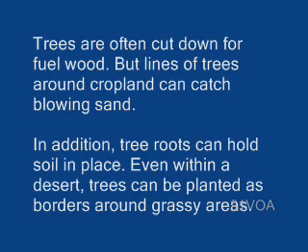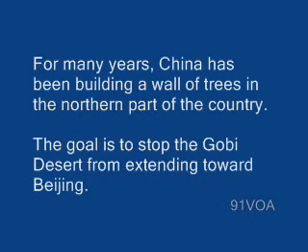Trees are often cut down for fuel wood, but lines of trees around cropland can catch blowing sand. In addition, tree roots can hold soil in place. Even within a desert, trees can be planted as borders around grassy areas.